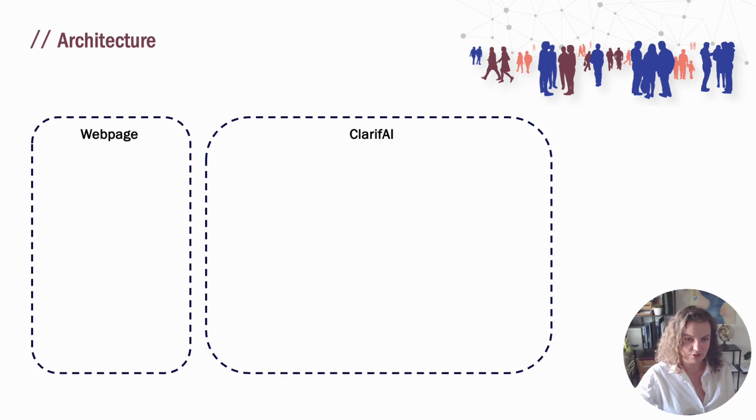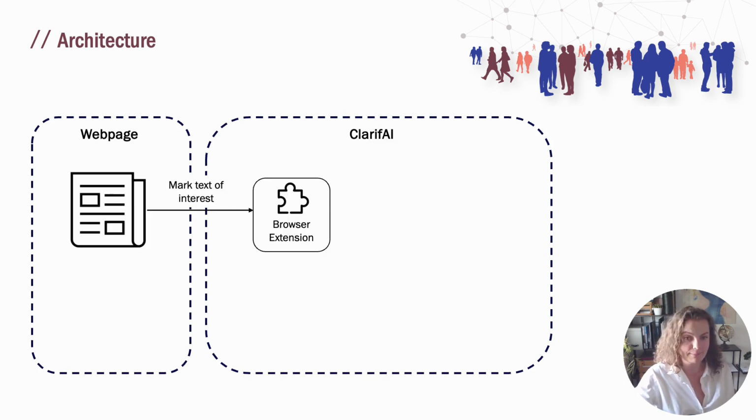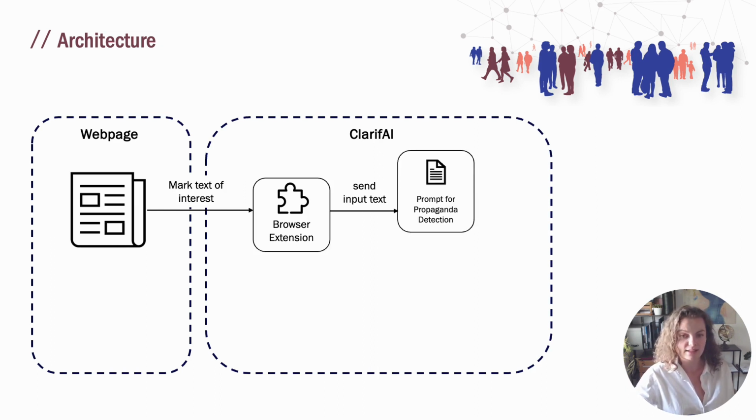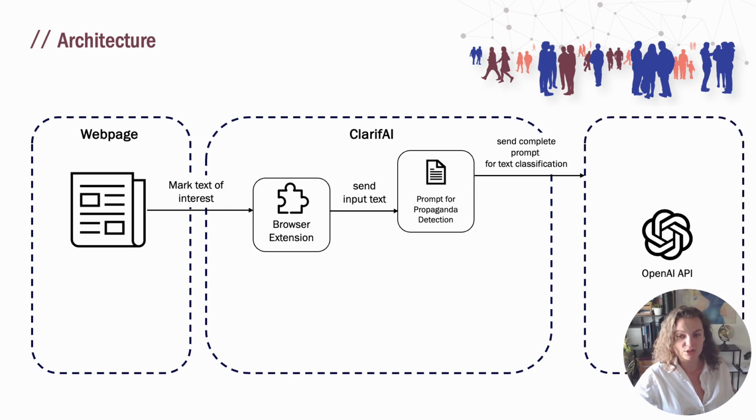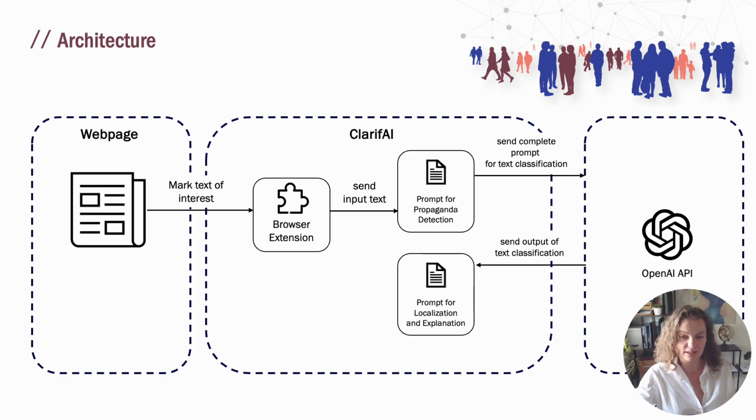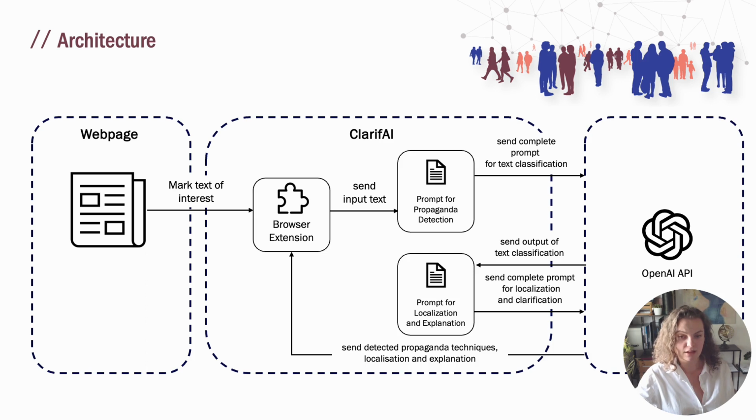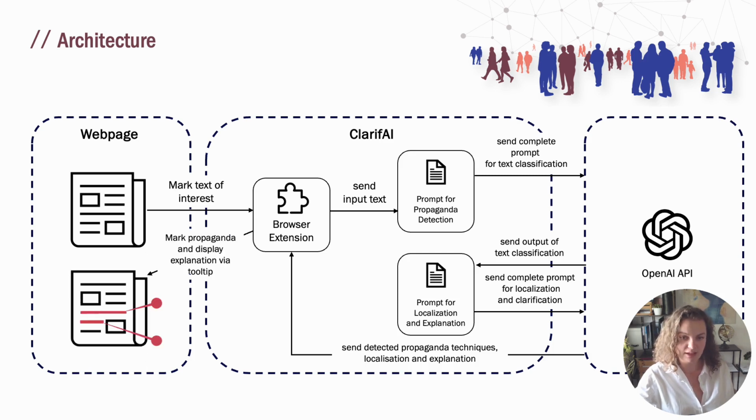So looking at the technical architecture, on a high level, how does it work? We have a web page, we mark the text of interest, the browser extension then sends the input text in a prompt for propaganda detection, which is then submitted over an API to OpenAI, which classifies the propaganda technique in particular. And then we send a second request to get an explanation of this technique. And then altogether the output is sent back to the browser extension, and the browser extension then marks propaganda and displays the explanation via tooltip on the web page.